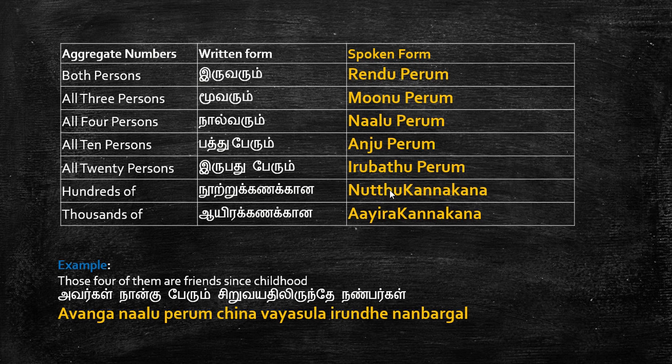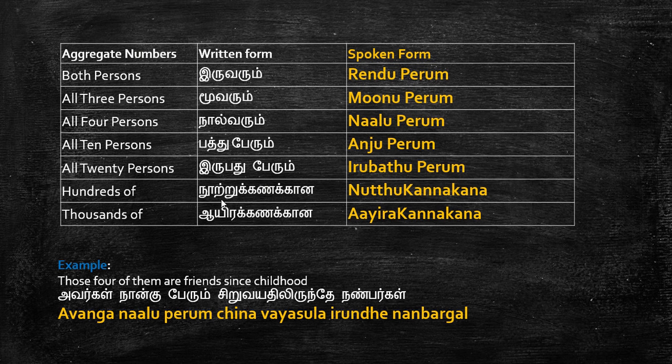Hundreds of, நூற்றுக்கணக்கான, thousands of, ஆயிரக்கணக்கான. So let's say for example, thousands of people are sitting in front of the stage. ஆயிரக்கணக்கான மக்கள் மேடைக்கு முன் அமர்ந்திருக்கிறார்கள். When you want to convey a big number of persons, you will use thousands of, lakhs of: நூற்றுக்கணக்கான, ஆயிரக்கணக்கான, லட்சக்கணக்கான. When you want to convey very small numbers, it will become பேரும்.